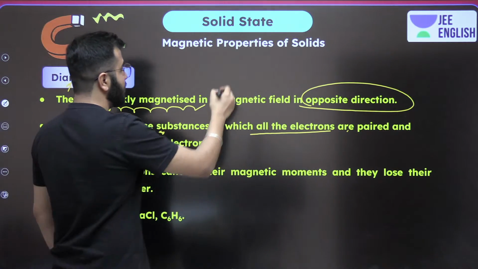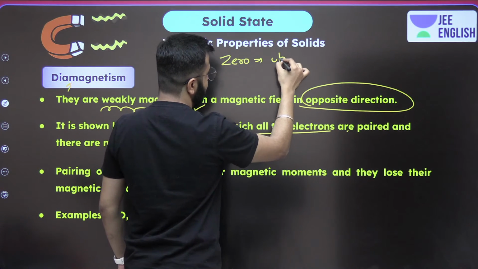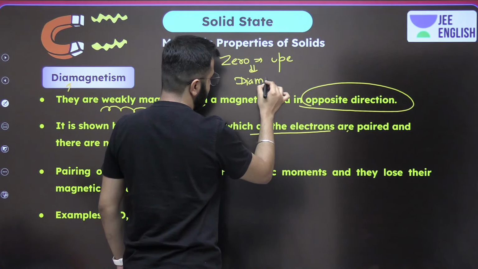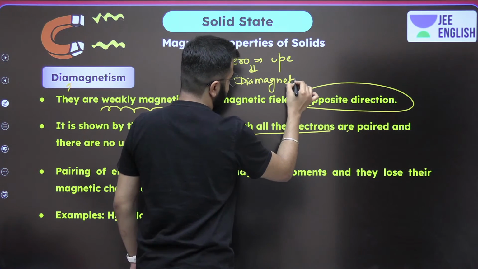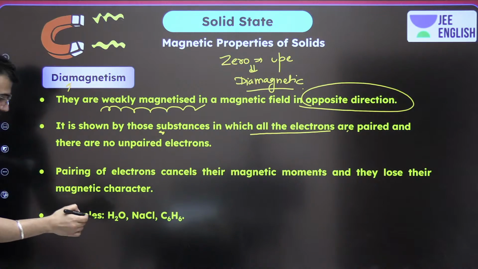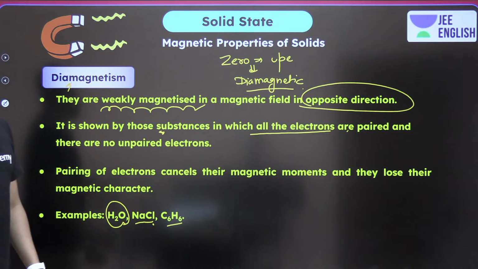So do write, it should have 0 unpaired electrons. That makes it diamagnetic. Okay, so do remember that. And now the examples: water, NaCl, benzene. Do remember those.